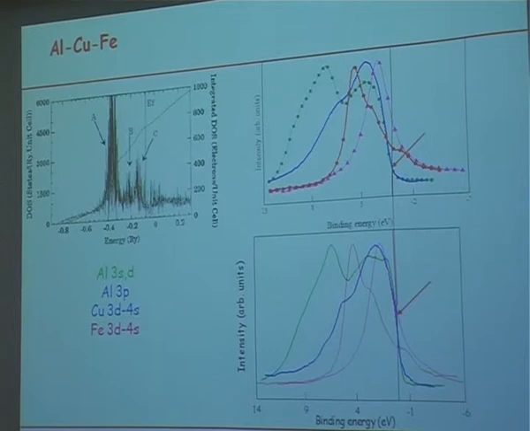So after Danny came Anpang, and Anpang discovered aluminum, copper, iron. So I said, okay, let's have a look at aluminum, copper, iron. And I compare with the omega phase, which is the closest in the phase diagram.